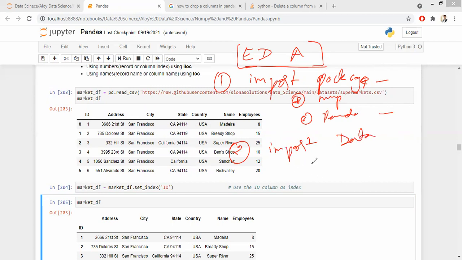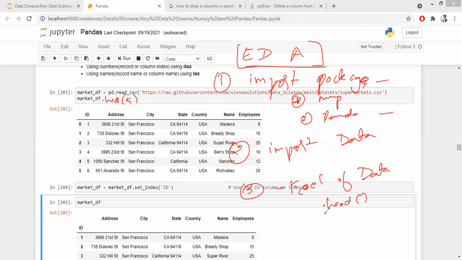After importing your data, in the third step you're going to get the feel of your data. What is the first point to know the feel of the data? You use dot head. Let's say that you want to see the first 5 rows.